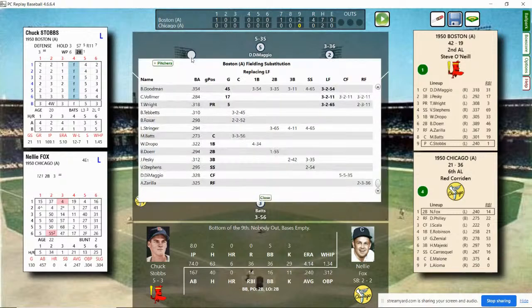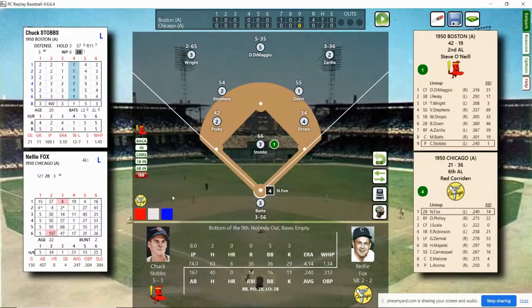Substitution required. Wright's going to play left field, which is what I would do anyway because he's a better fielder than Ted Williams. The top of the order is coming up for the White Sox. Nellie Fox, followed by Philly and Scala. The Red Sox have a 4-run lead. Staub's on the verge of pitching a complete game. Fox has walked, popped up to second, lined out to second.